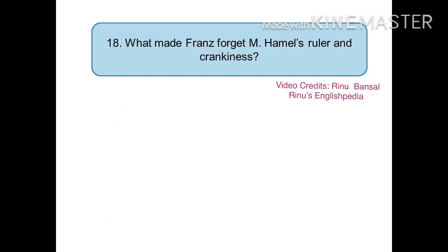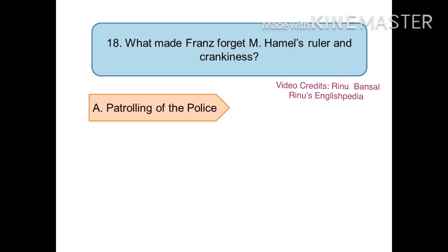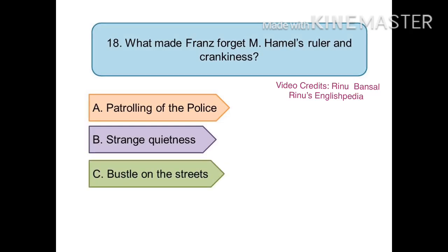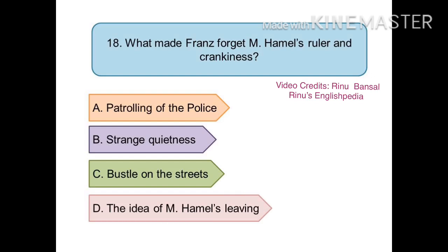The 18th question is, what made Franz forget Monsieur Hamel's ruler and crankiness? And the options are option A, patrolling of the police, option B, a strange quietness, option C, the bustle on the streets, or option D, the idea of Monsieur Hamel's leaving.